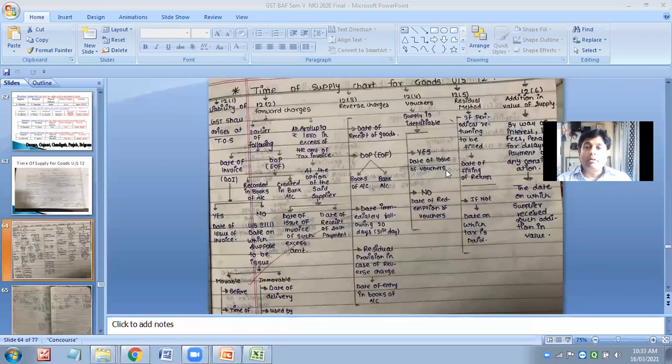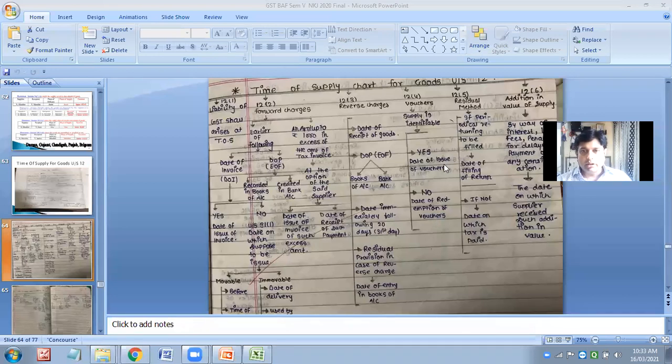But if the supply is not identifiable, not identifiable means you are getting the voucher of Grofers or the voucher of DMart. At DMart I can redeem with cosmetics also, with grocery also, with any product. That is called non-identifiable. So in that case, the date of redemption.